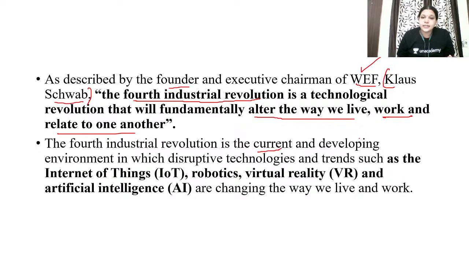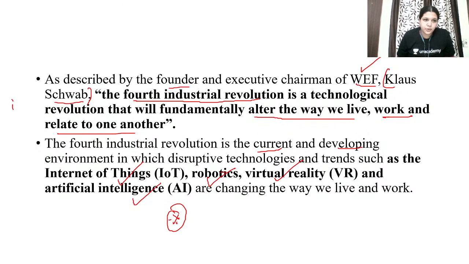You have to define what is the fourth industrial revolution. It is the current and developing environment in which disruptive technologies such as, very important, IoT, Internet of Things, robotics, virtual reality, and artificial intelligence. The most important parts of the fourth industrial revolution are Internet of Things, robotics, virtual reality, and artificial intelligence. So this is changing the way we live and work.